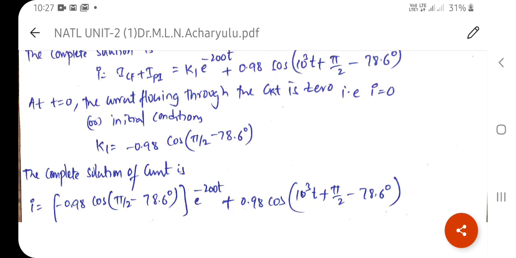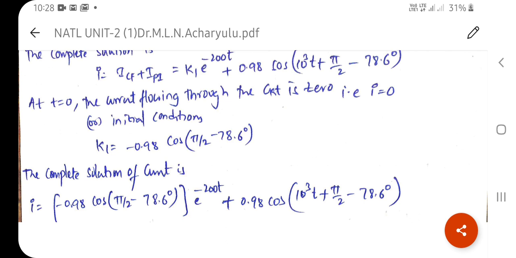The complete solution may be rewritten like this. If we have a calculator, we just find the value of cos of pi by 2 minus 78.6, which means sin 78.6, approximately equal to 0.8. The 0.8 into 0.98 is approximately equal to 0.79, that is the value you got here. This is the k1 value applied here. That much value into e power minus 200t plus 0.98 into cos of 1000t plus pi by 2 minus 78.6 degrees. This is the complete solution of the given problem.